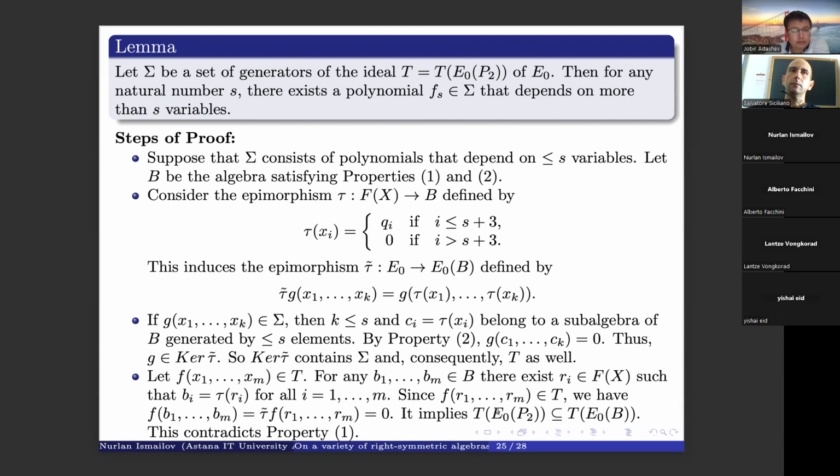Since it is our ideal, we can write this polynomial as follows. Here f belongs to T, that's why it is equal to 0. So it means that this ideal is contained in this ideal, which contradicts our property 1. In this way, we get a proof of our lemma.